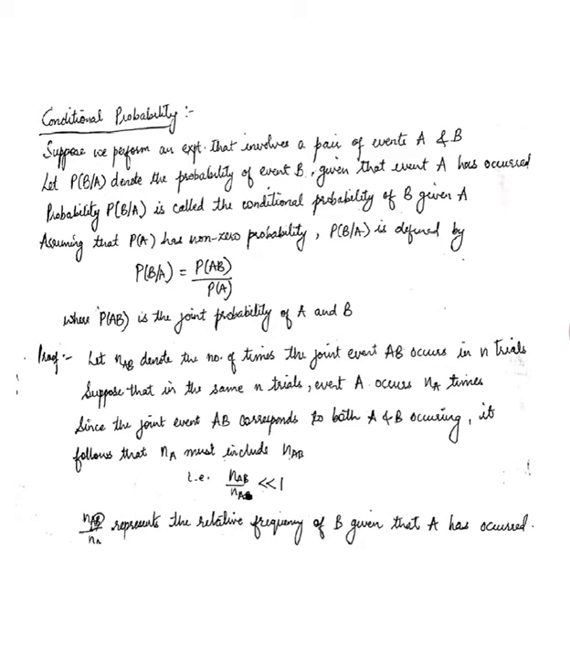Let NAB denote the number of times the joint event AB occurs in n number of trials, that is, both event A and event B occur. Suppose that in the same n number of trials, event A occurs NA number of times. Since the joint event AB corresponds to both A and B occurring, you can easily see that NA must include NAB. So NAB divided by NA is going to be less than 1, because NAB is smaller and NA is a larger number. NAB divided by NA represents the relative frequency of B given that A has already occurred.